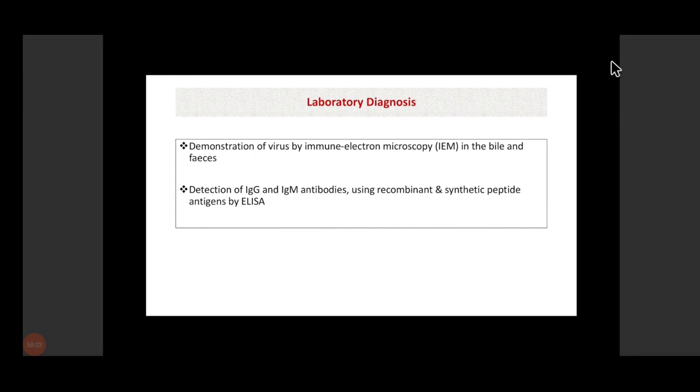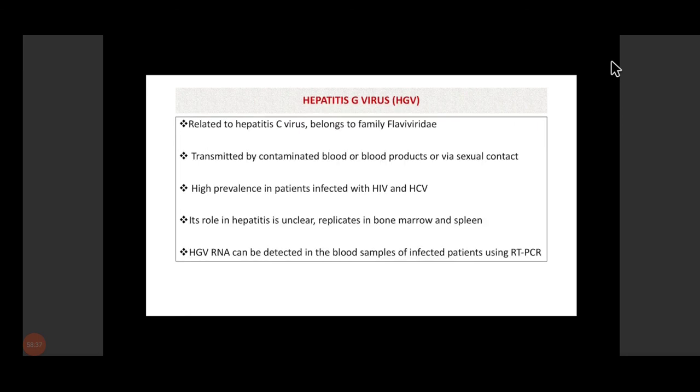Laboratory diagnosis is mainly by immune electron microscopy in bile and feces, but again, it is not available. So we rely on serological markers like detection of antibodies against hepatitis E virus antigen. We can look for IgM antibodies in case of recent infection, and if there is a presence of IgM antibodies alone or along with IgG, then it is a recent infection. If there is only IgG antibodies, then it means a past infection.